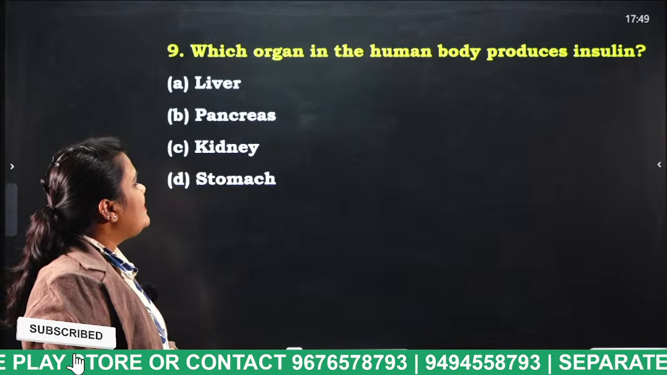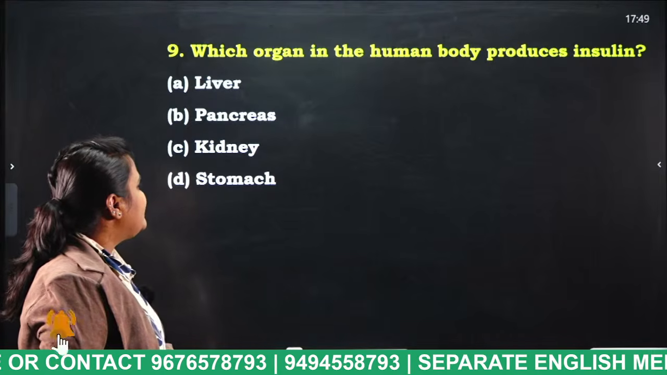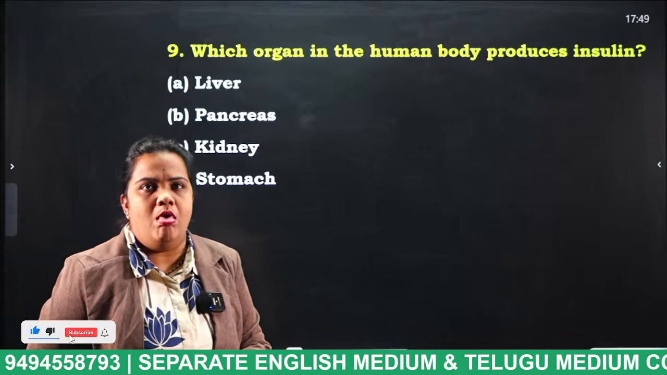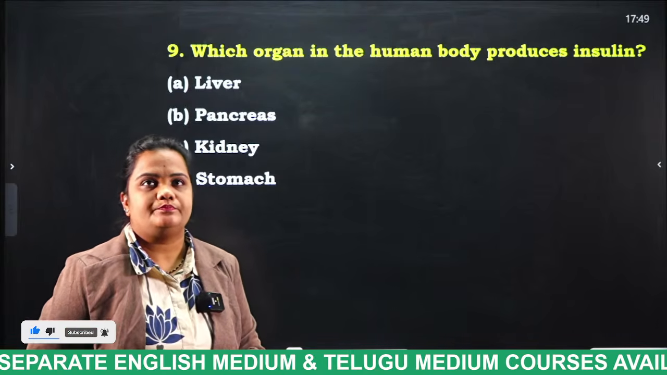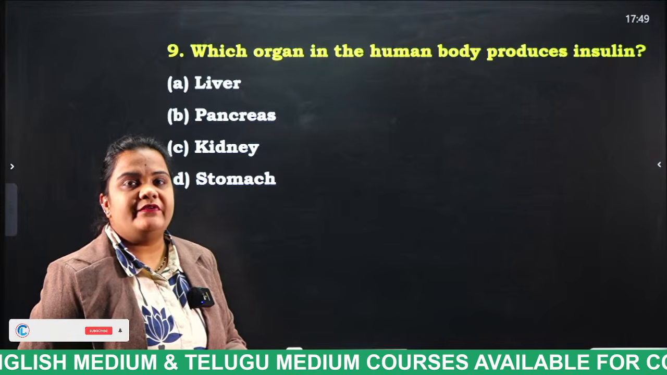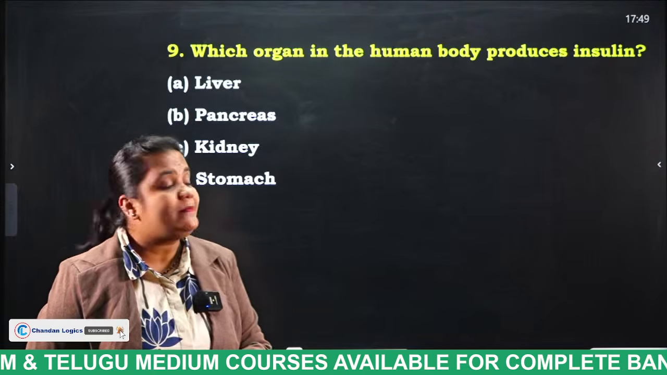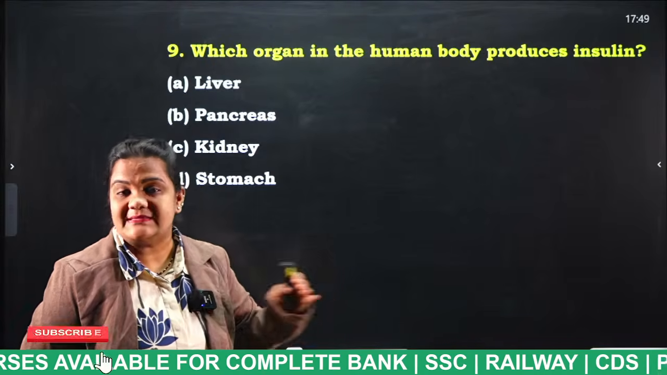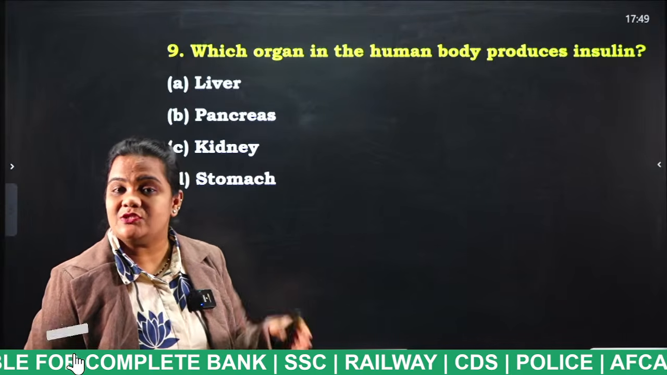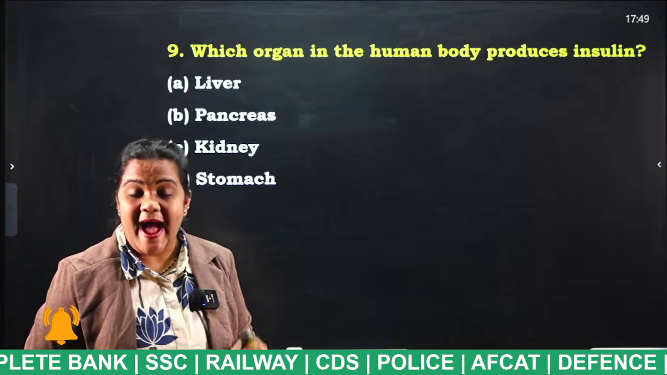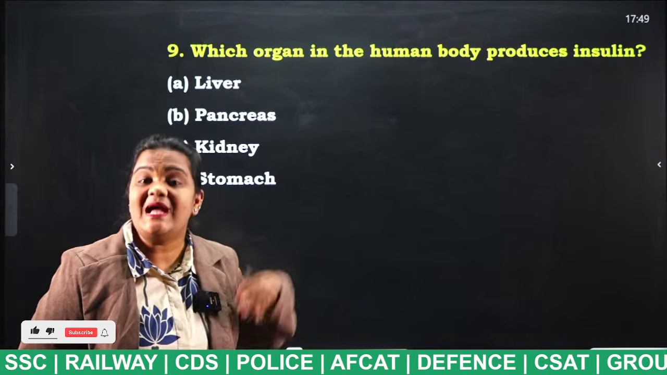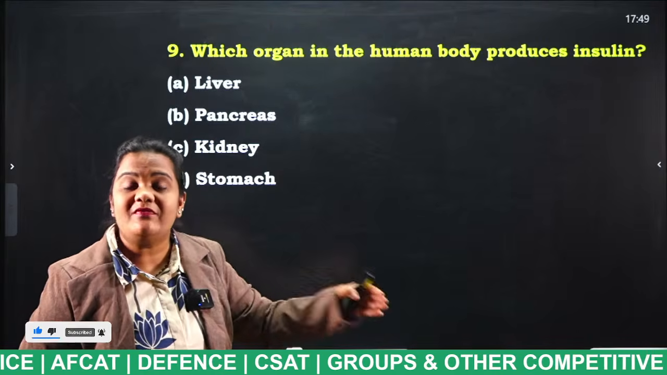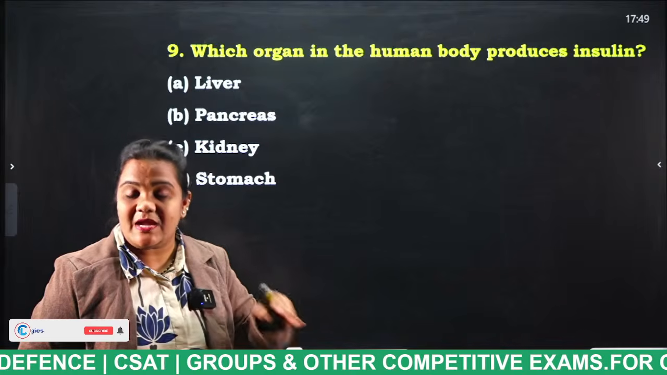Which organ in the human body produces insulin? Liver, pancreas, kidney, stomach. Tell me, students. Actually, this organ consists of beta cells. What is that beta cell group known as? Islets of Langerhans. These beta cells release insulin, and that insulin regulates the sugar level present in our blood.